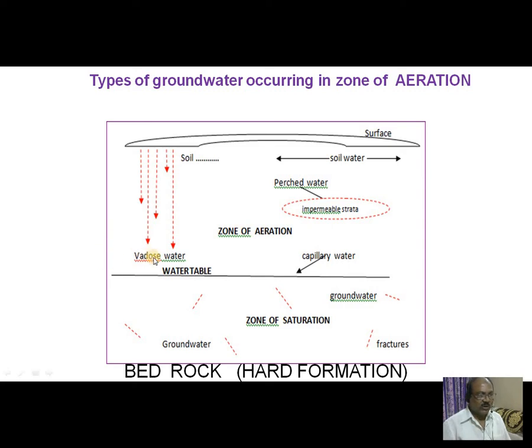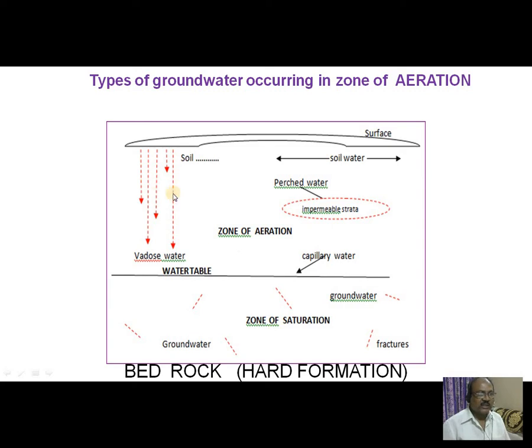So this is vadose water, this is soil water, perched water, capillary water, and in the zone of saturation, totally groundwater is available. And the bottom is bedrock, or a hard formation. So above the hard formation there is a zone of saturation. Above the zone of saturation there is a region called the zone of aeration, and the water table is a surface which divides the zone of aeration and the zone of saturation.